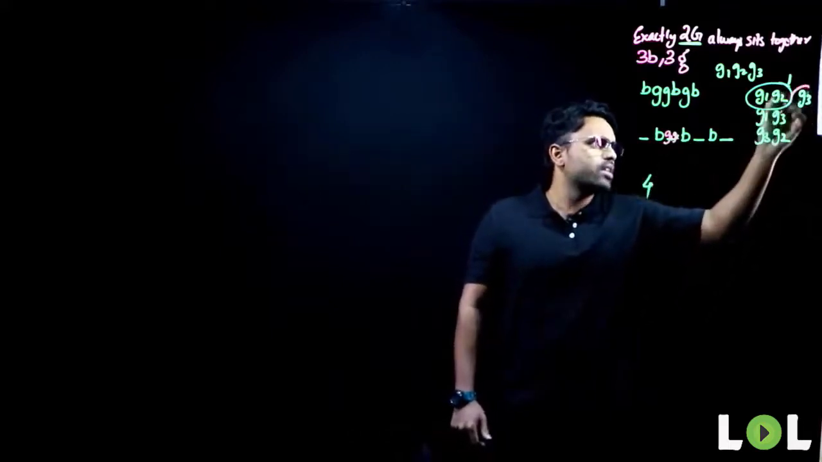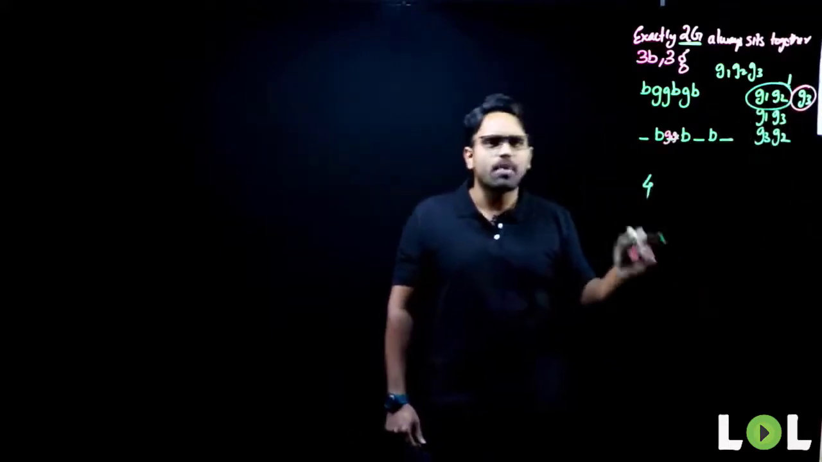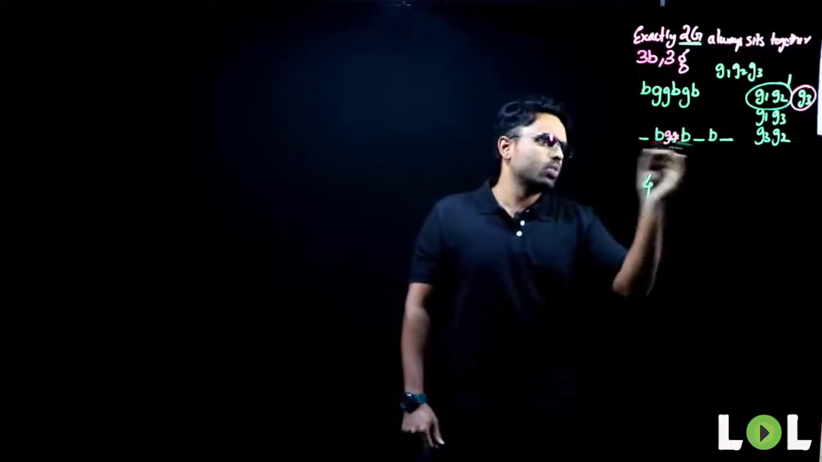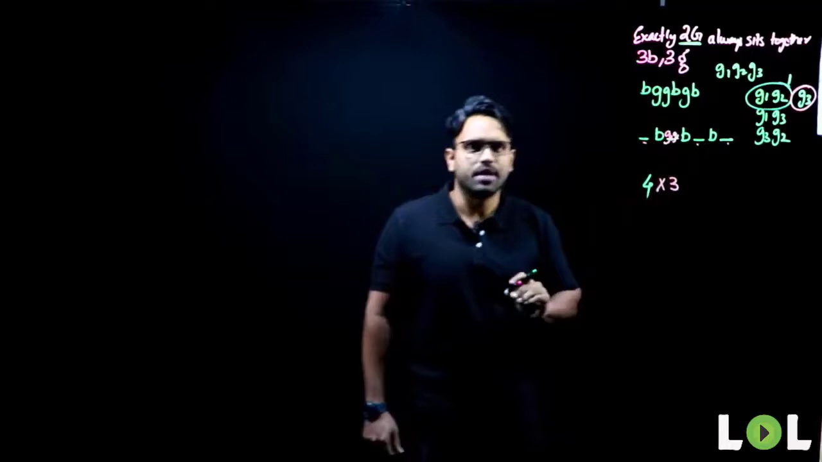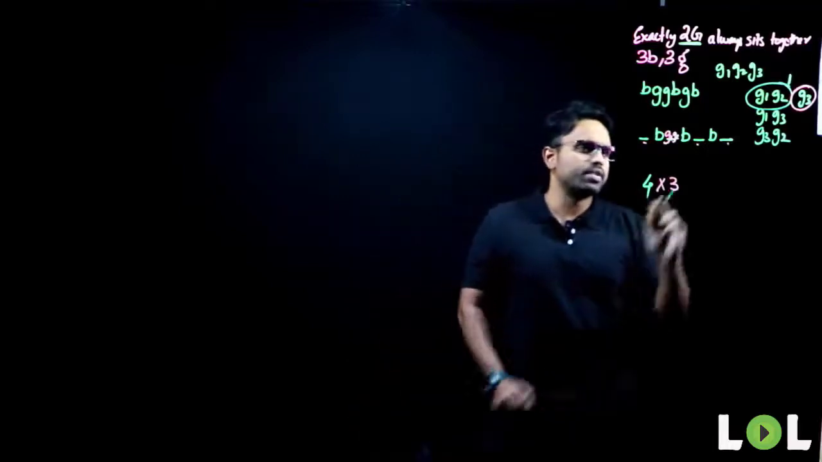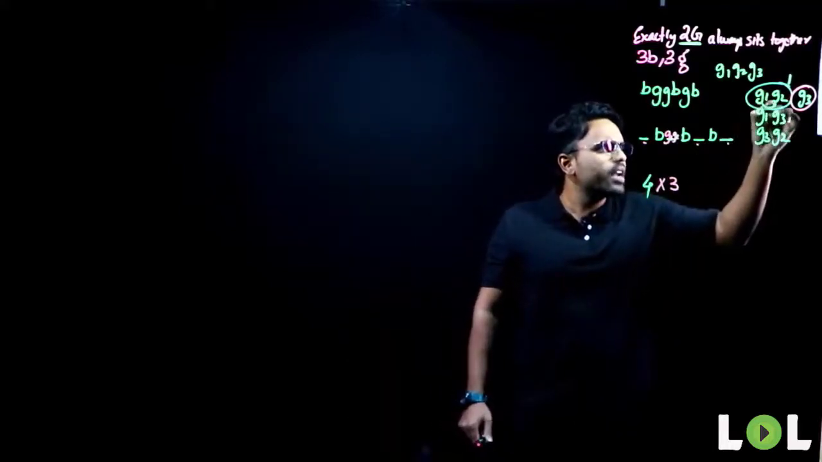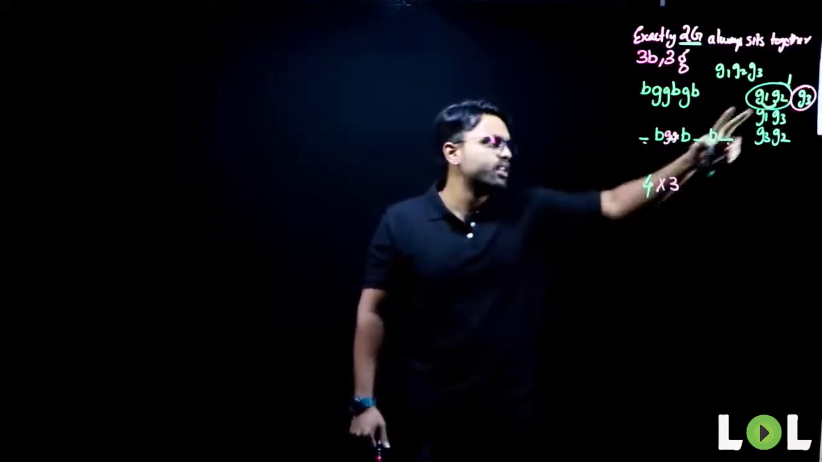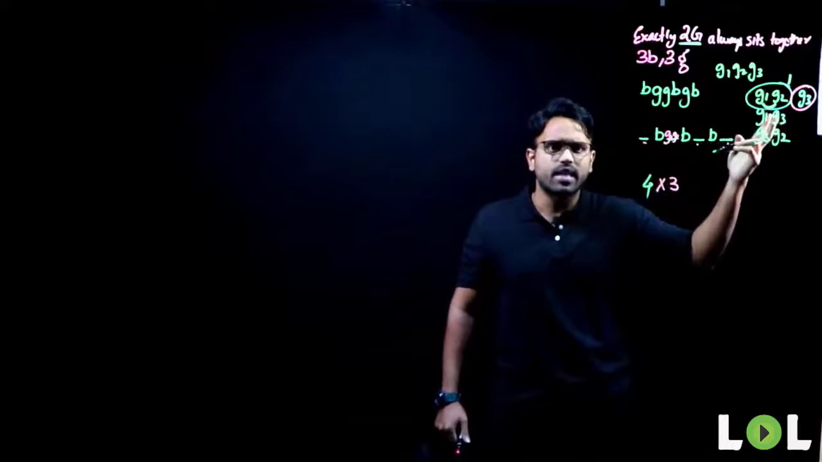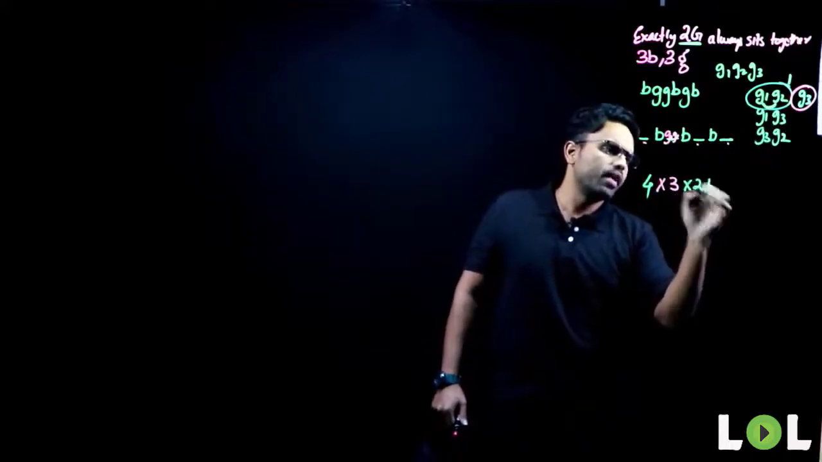Now, there will be another girl, girl 3. This girl can occupy what all positions? This one, or this one. How many different ways can she sit? She can sit in 3 different ways. Now, girl 1 and girl 2 can rearrange among themselves. 2 people, 2 chairs. In how many different ways can they arrange? They can rearrange in 2 factorial ways.